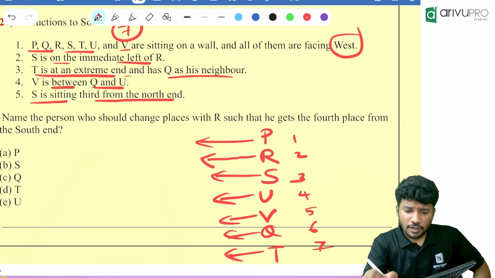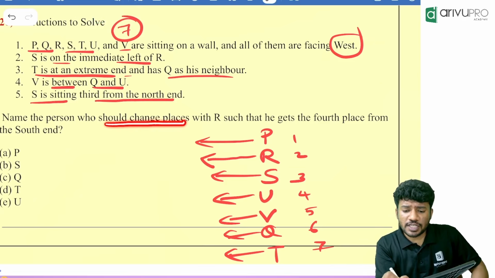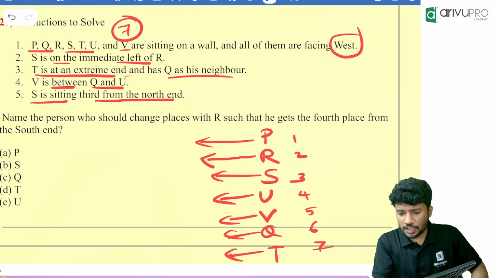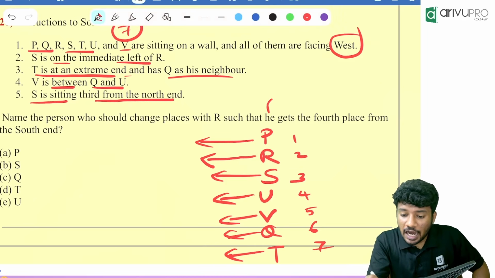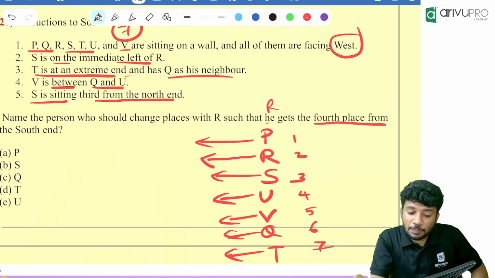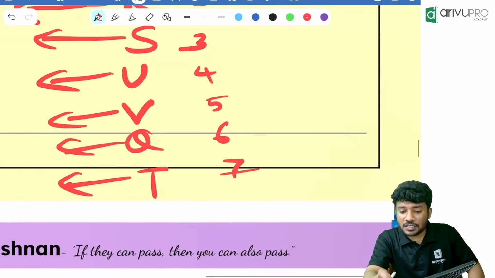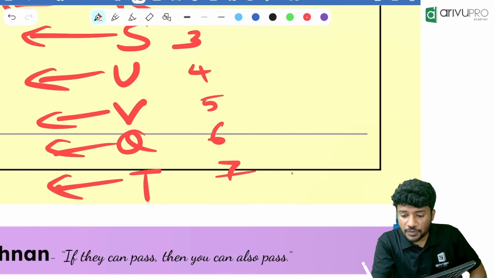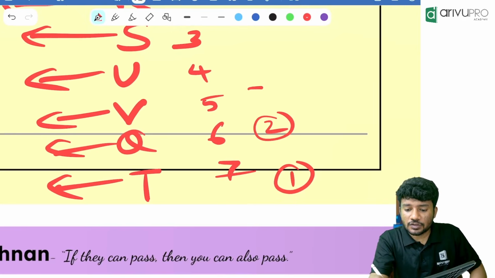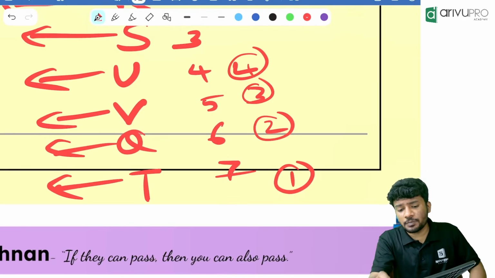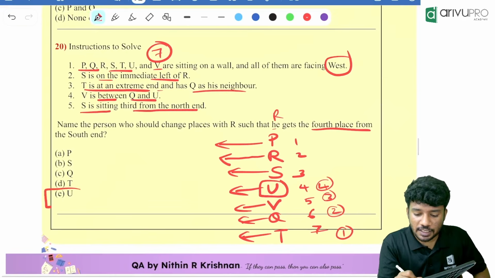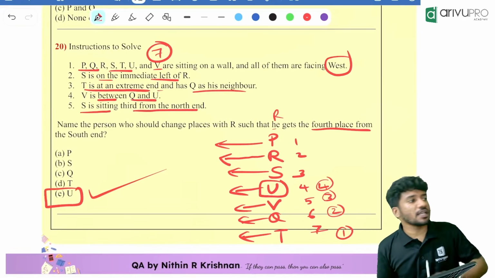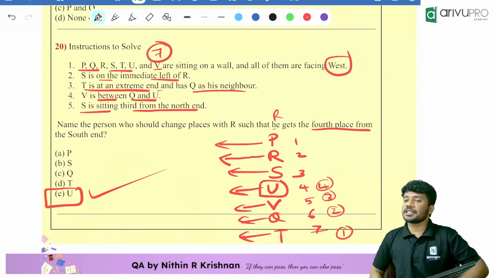Now people, name the person who should change places with R. Whom should change places with R such that R gets the fourth place from the south end? From the south end, who is at the fourth place? First, second, third, fourth. Anyway, same position. Who is there? U. That means who should change the position? U should change the position. Answer is what? The option E.